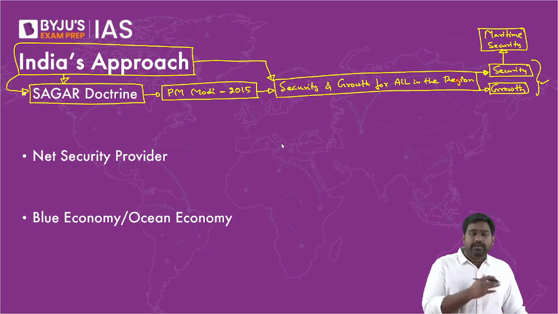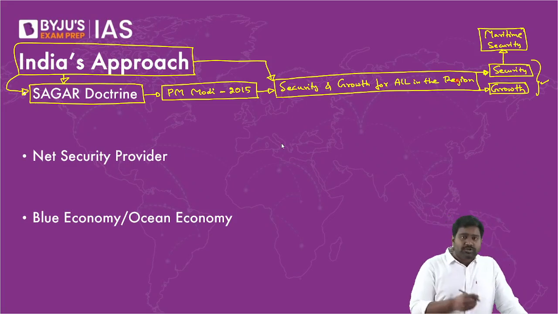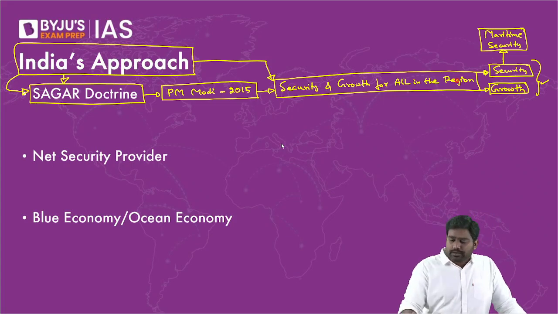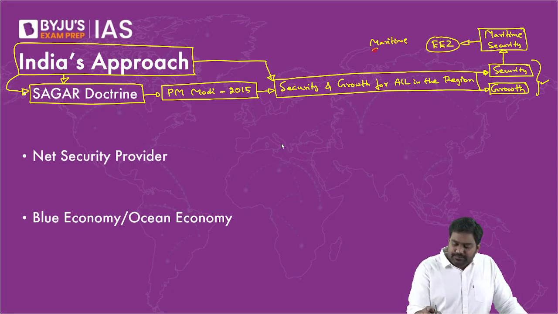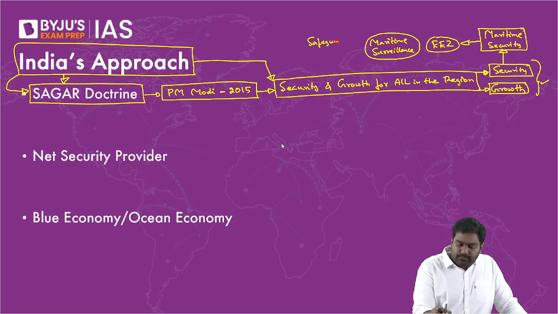We collaborate with the US, Japan, European navies to ensure that Bab el-Mandeb, Hormuz, Mozambique Channel, Malacca, and all these choke points are free from any tensions and blockades, because it is crucial for the economy and the security of the region. This is what we promise under maritime security. We promise protection of exclusive economic zones, assistance in maritime surveillance, safeguarding the choke points. So these are the security offerings of India under the Sagar doctrine.